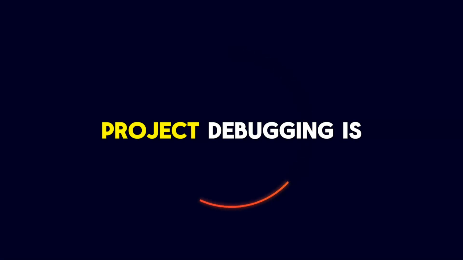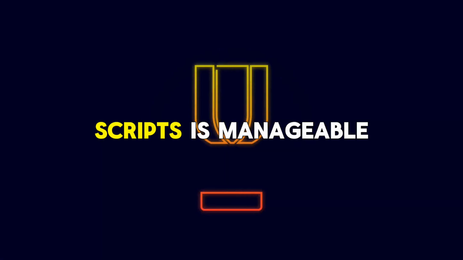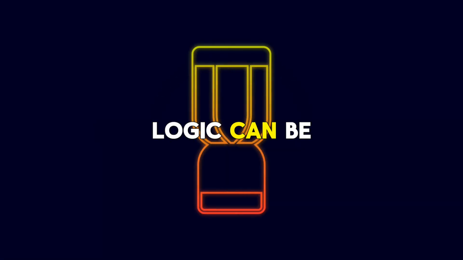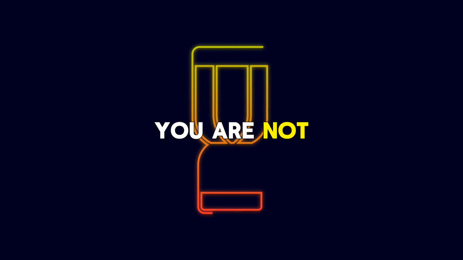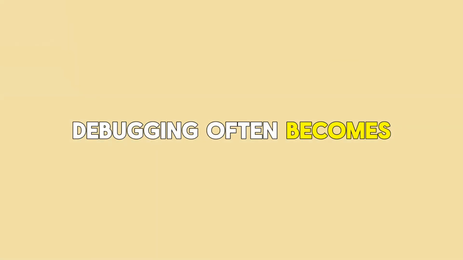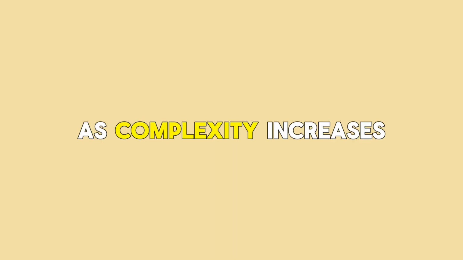In a limited project, debugging is structured. The number of scripts is manageable. The flow of logic can be traced step by step. You are not guessing, you are analyzing. In a large unfinished project, debugging often becomes chaotic. The code base expands faster than understanding. As complexity increases, clarity decreases. This directly affects motivation and confidence, which brings us to the next important point.